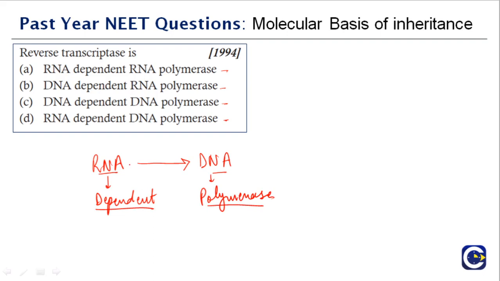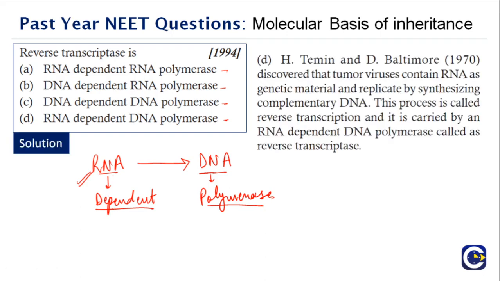So what are they synthesizing? They are synthesizing DNA. So obviously you need DNA polymerase, but they are synthesizing it from what? RNA. Therefore, the polymerase must be dependent on RNA. Is it clear? So RNA is the starting material and DNA is being synthesized from RNA. So the polymerase must be DNA polymerase, and because it is synthesized from RNA, the polymerase must be dependent on RNA. So the right option here is option D.